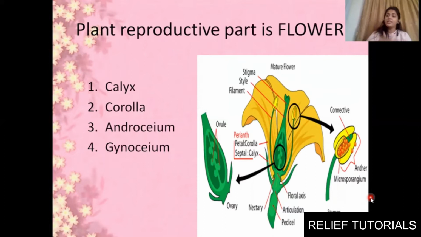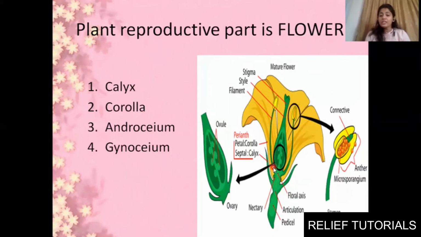When you do dissection of a flower, you can see the reproductive parts in the flower. Clear? So we are supposed to study four major parts of flower. One is calyx, second is corolla, third is androecium, and fourth is gynoecium.